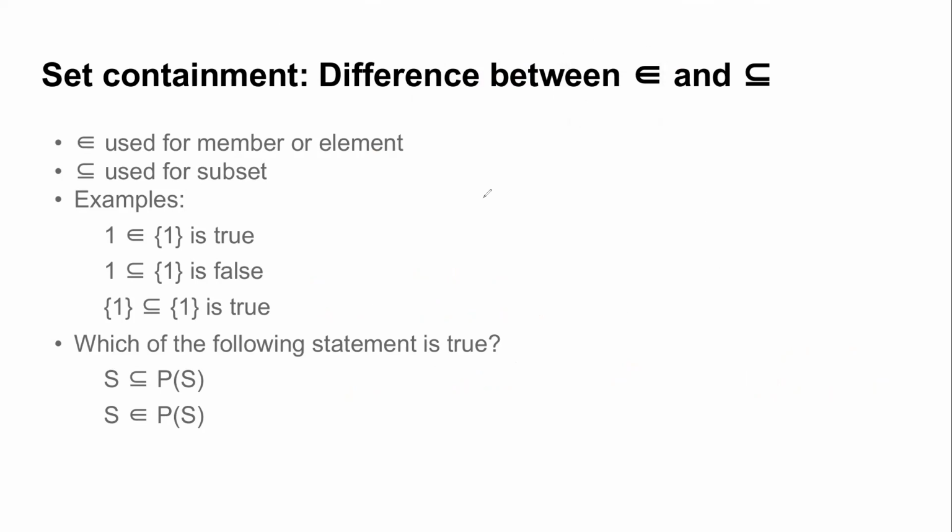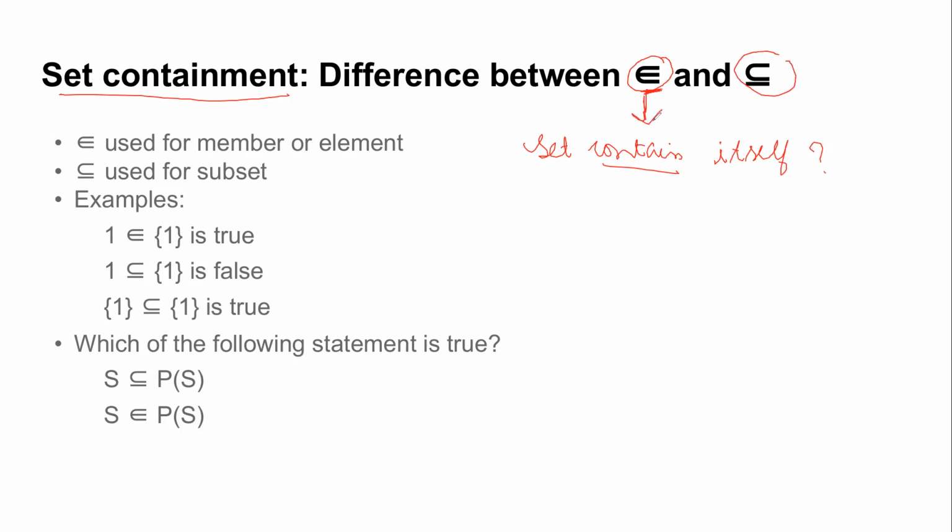I think Jamil had asked yesterday, when we say set containment, does a set contain itself? So what do you mean by containment? Let's try to differentiate between these two.